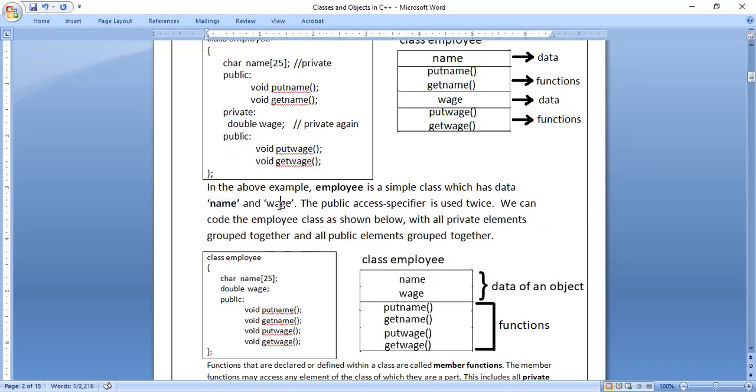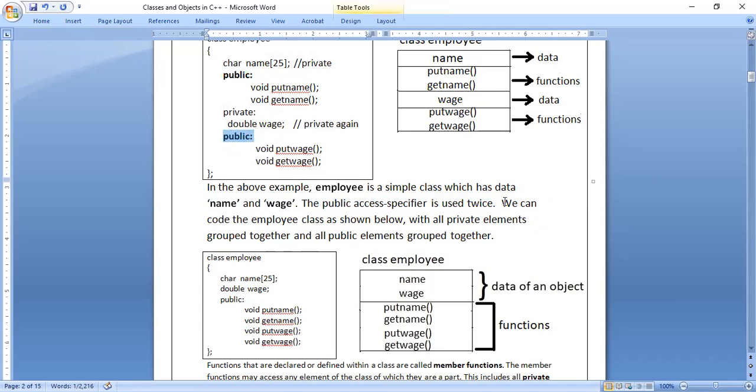Name is a data, wage is a data. See, where you store some value, variable, that is called data. So in the name, you will store some value. For example, if I say Ravi Kumar, that is one value. Wage means like salary, 10,000, 20,000, like that. Or daily wages, like 500 rupees, 600. So that is called data. Okay. Then the public access specifier is used twice. You just observe here. Two times we have used the public access specifier.